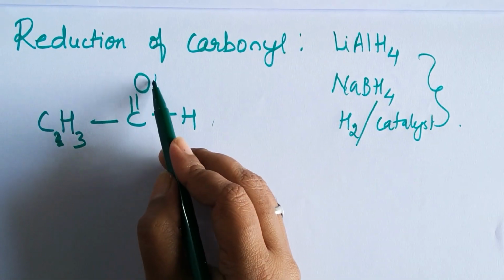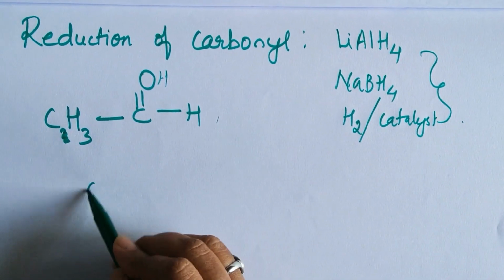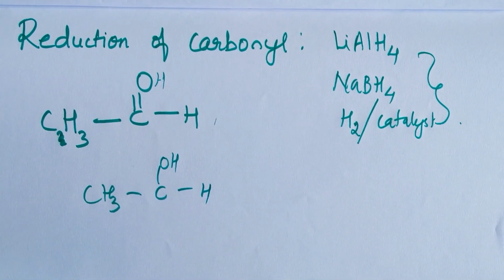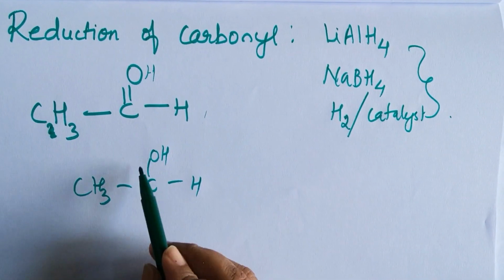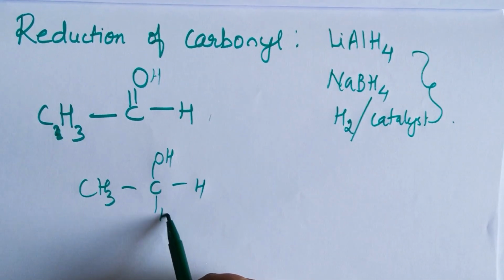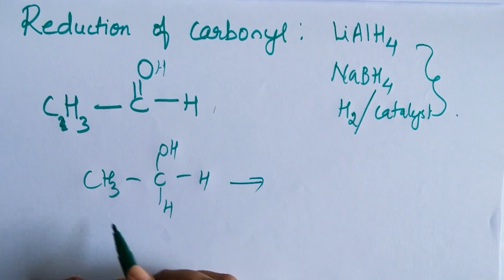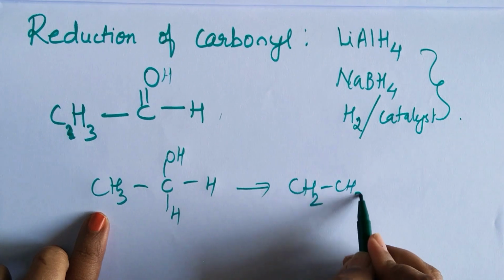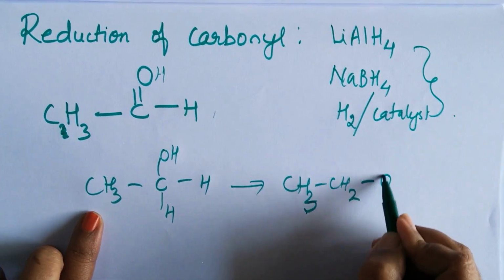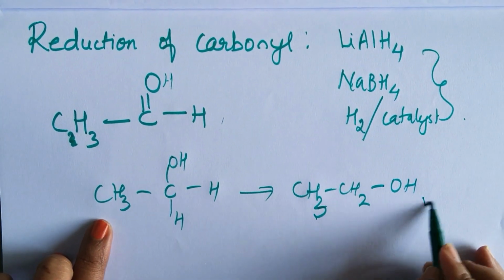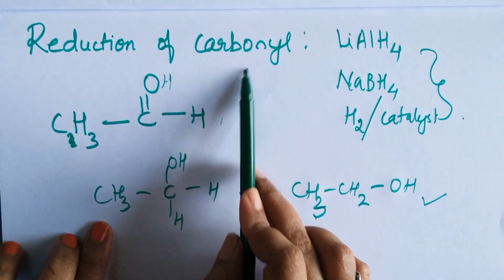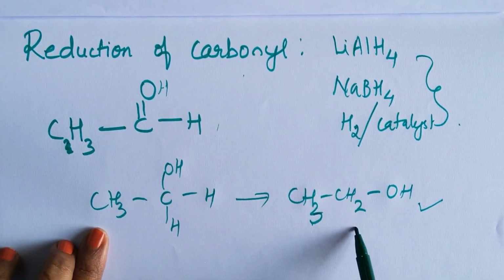If I add one hydrogen here, the double bond breaks and you get COH. What is the valency of carbon atom? 4. How many are here? 3. So one more hydrogen atom will come here. So this is equal to CH3, CH2 and OH. So this is how we get an alcohol. So by reduction of carbonyl compounds, we end up with alcohols.